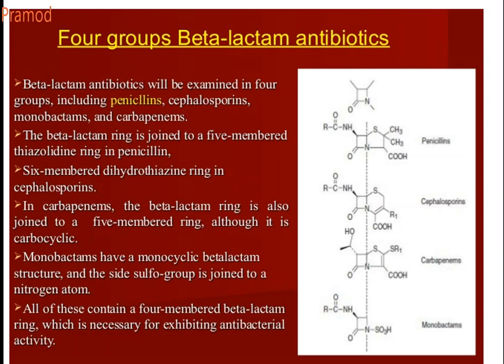So according to that, they can be classified into 4 groups. First thing is beta-lactam joined to a 5-membered thiazolidine ring. If you can see, your beta-lactam ring is connected to a 5-membered thiazolidine ring. Why is it called thiazolidine ring? Because it contains sulfur and nitrogen, and it is a saturated ring. That's why it is called thiazolidine.